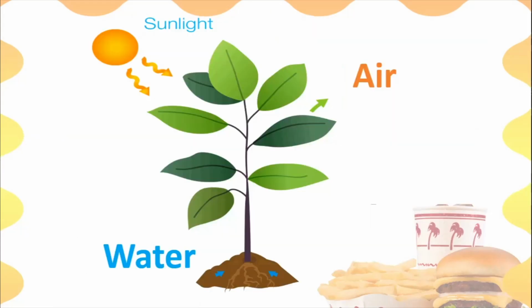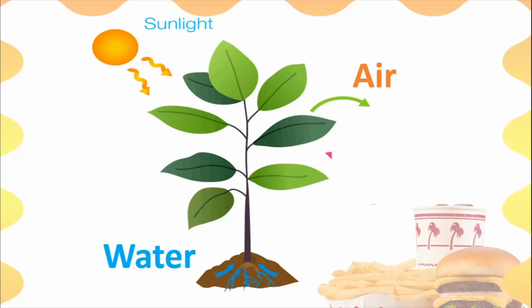So the leaf becomes like a kitchen for the plant. Can you see? So the leaf, along with the sunlight and along with the water and the air that it got, what it will do? It will make food for the plant. So plants make their own food using the water and the air in the leaf. And also the most important thing for plants to make food is the sunlight.